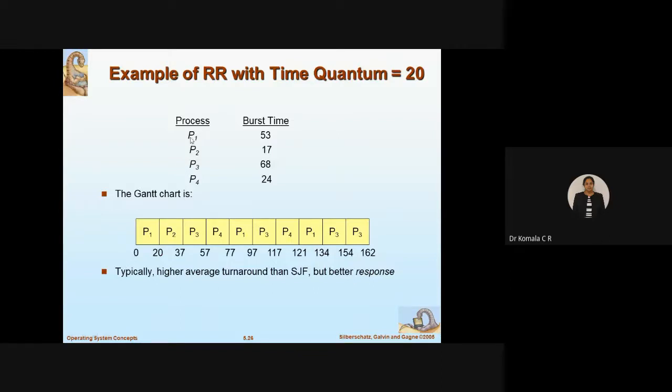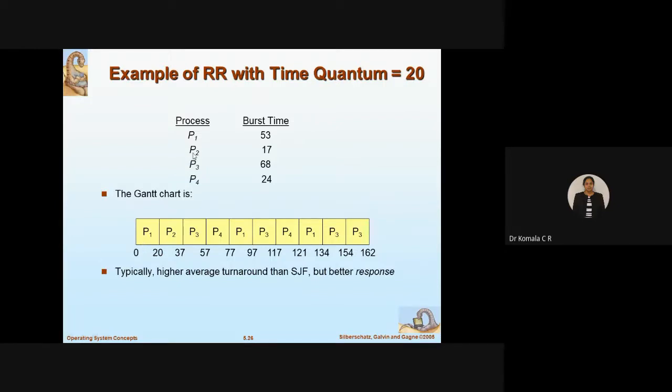So we'll start P1 first at the 0th slot. What time slot can I go for? I can go for 20 slots. How much time do I need to complete P1? I need 53 slots. So 53 minus 20, the remaining is 33 slots left out. That I will do next time, in the next round. So at the end of 20 slots, P1 is done.